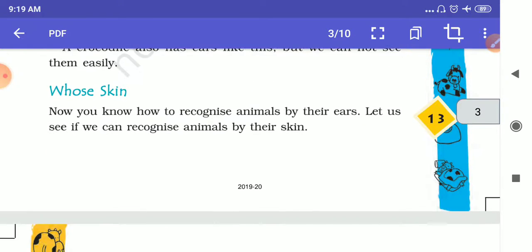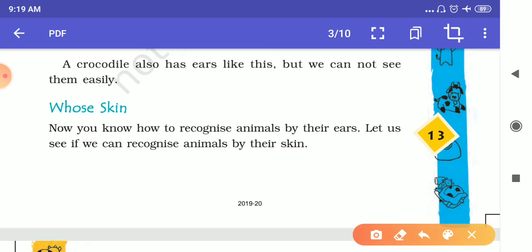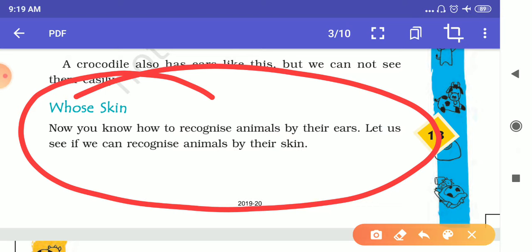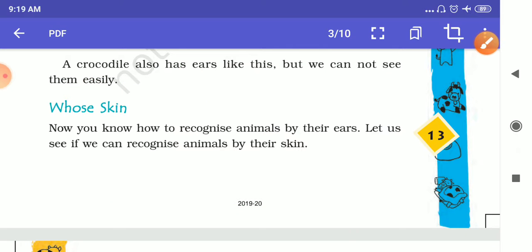Now, we will come to the second part of this chapter. In this part, we will discuss the skin of animals and the hair present on that skin. Have you seen hair present on animals' skin? Have you seen different kinds of patterns present on the skin of animals? I think all of you have seen.